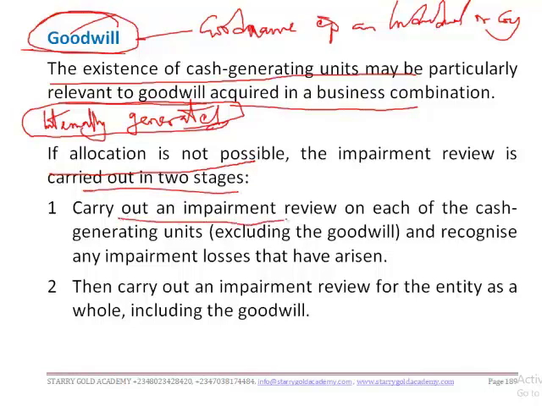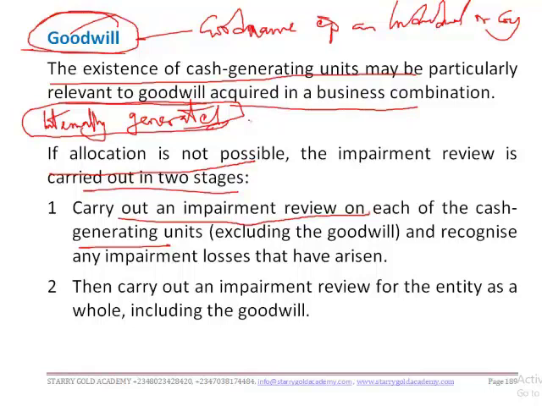Now you carry out an impairment review on each of the cash generating units. Okay, now you are discussing cash generating units, which is a group of assets, each of which is independent of the others in generating cash flows to an entity. Are we together? To an entity. Now, independent of a group of assets.